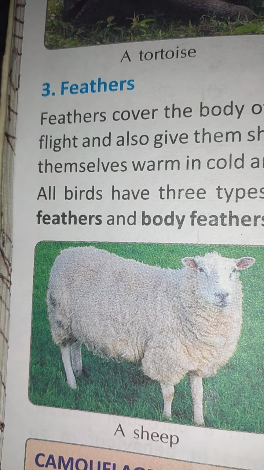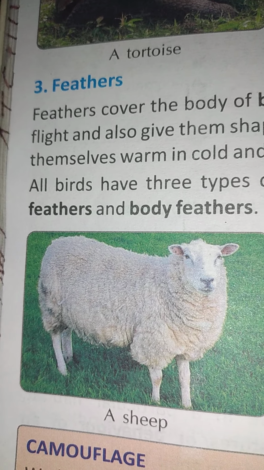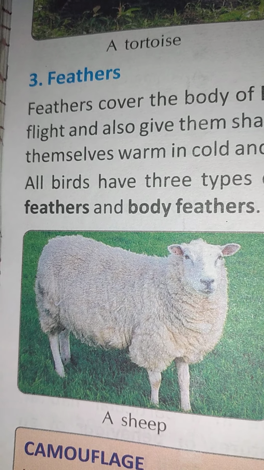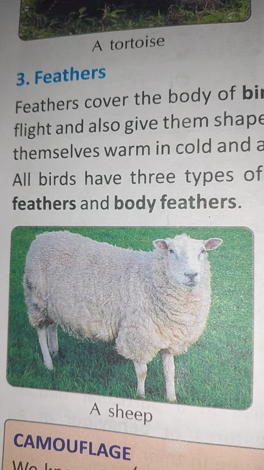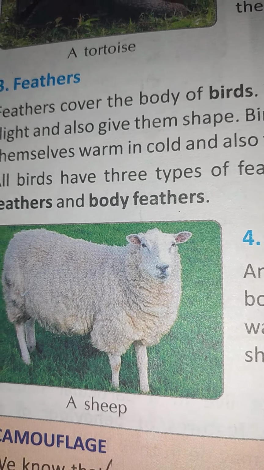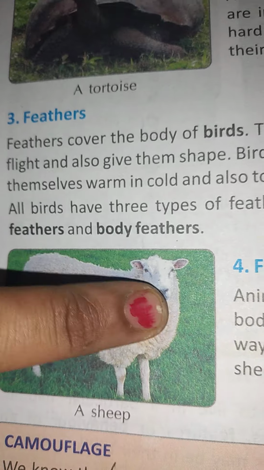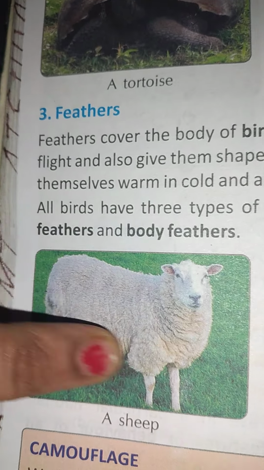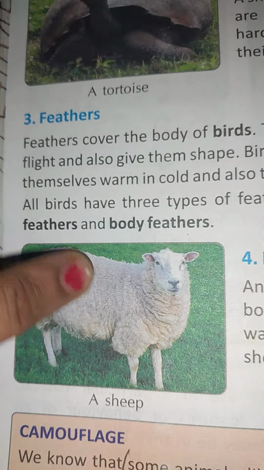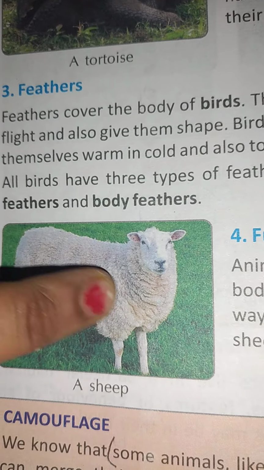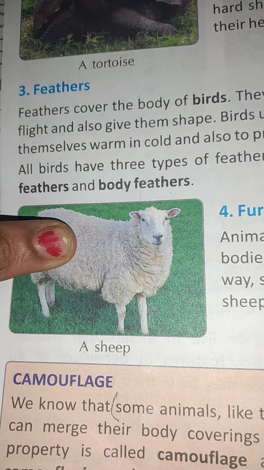In the same way, the sheep's hair also keeps them warm when it is cold. We also see that this sheep hair is used to make wool for woolen clothes. So the woolen clothes, how are they made? By shaving the sheep, children. People take a machine and nicely shave this fur, and from this we get the woolen clothes we wear in the winter season. Okay, so this is the main thing.